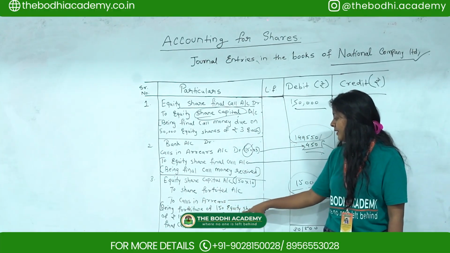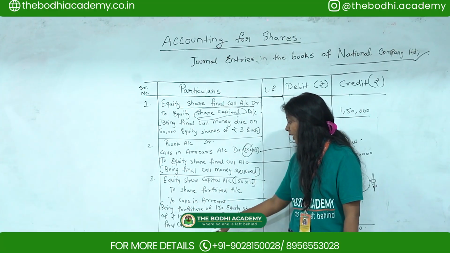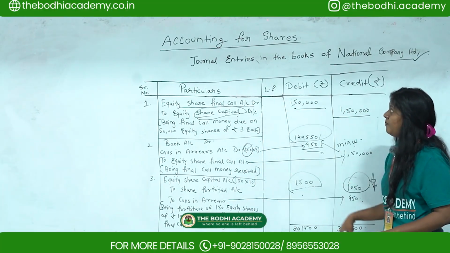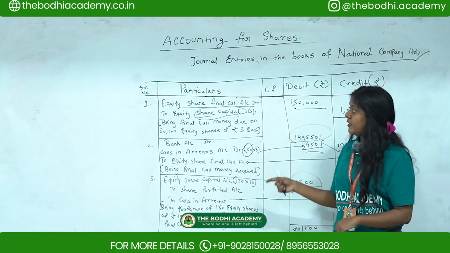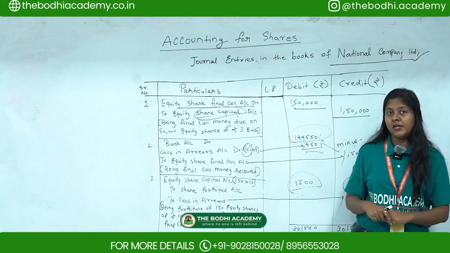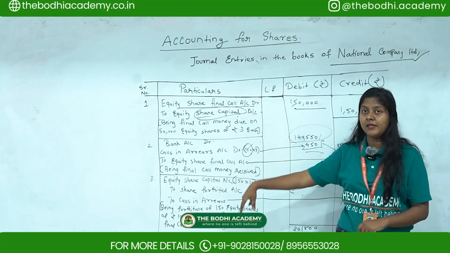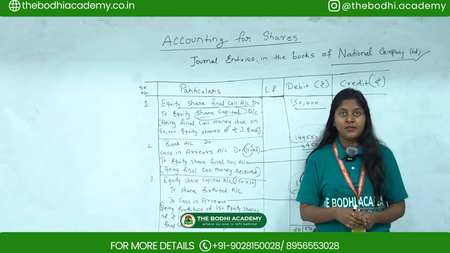Being forfeiture of 150 equity shares of rupees 10 each for non-payment of final call of rupees 3 per share. Okay, so this is how you have to pass the journal entries in the books of National Company Limited. Whenever they give direct entries like equity share final call account, you have to pass the entries directly. And whenever non-payment comes, you have to pass the calls in arrears entries.